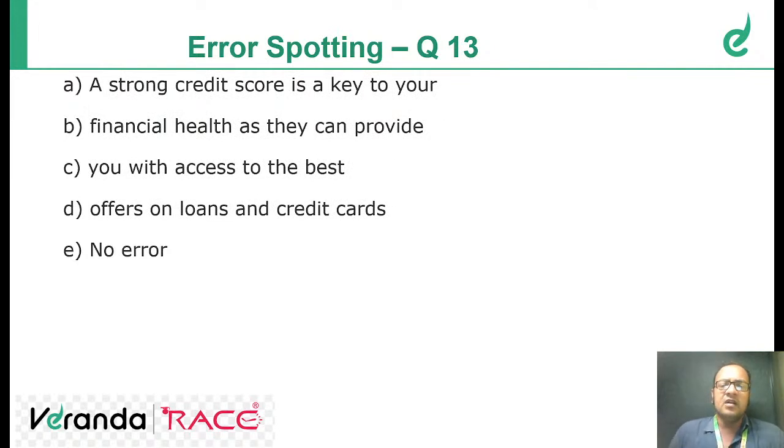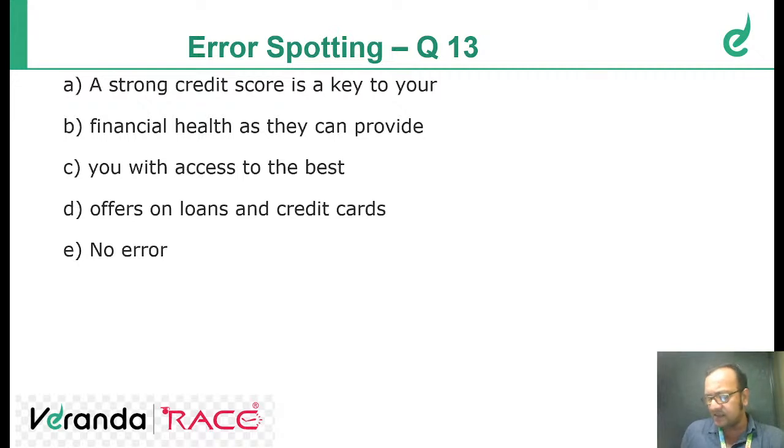Okay. Solve question number 13. A strong credit score is a key to your financial health, as they can provide you with access to the best offers on loans and credit cards. I'm coming back to that question, minimal and minimum. What's the difference? Actually, they are interchangeable for that matter, but there'll be a subtle difference, which I'll discuss.